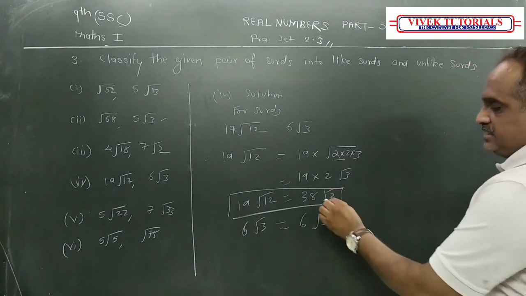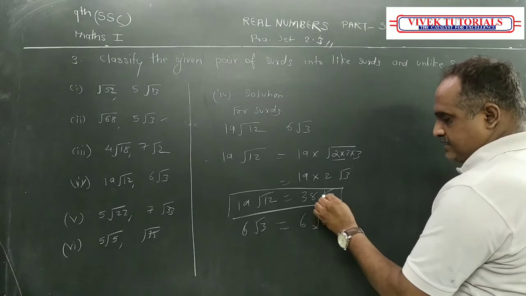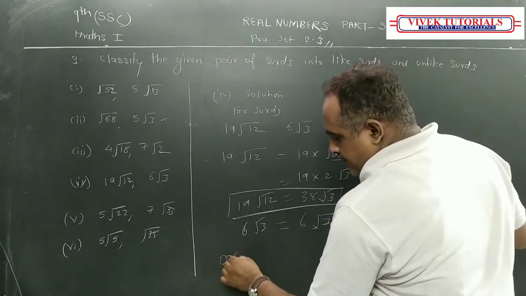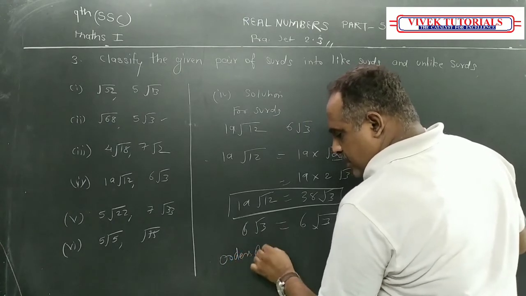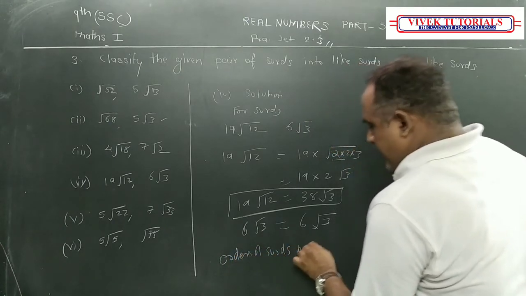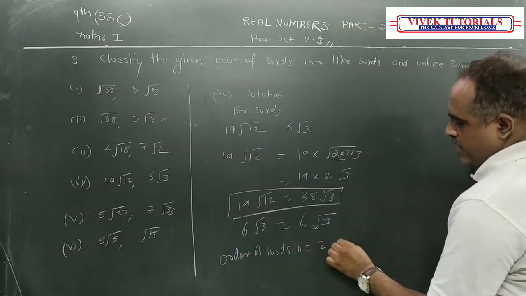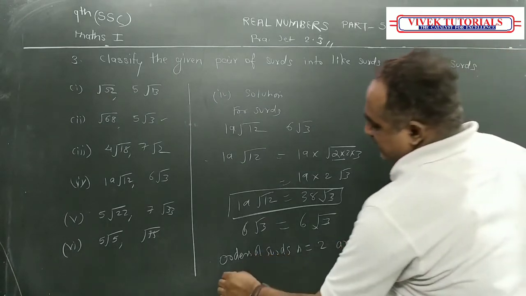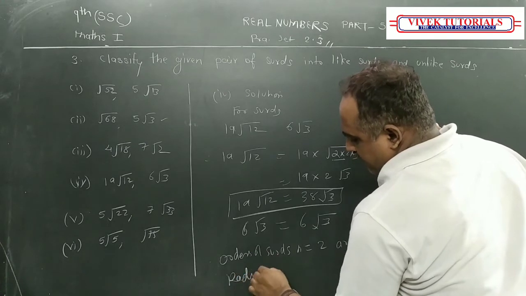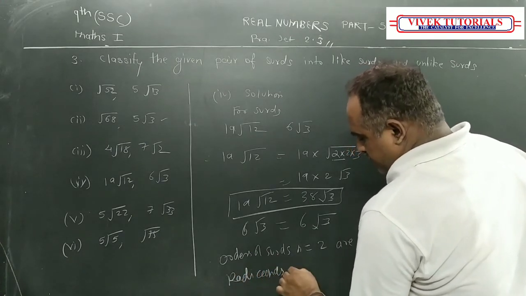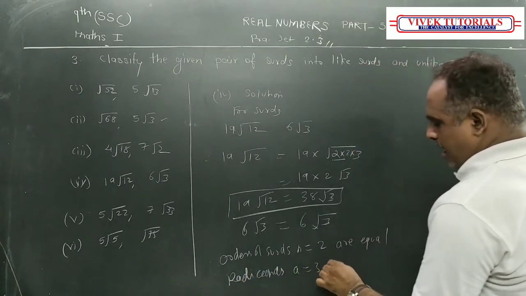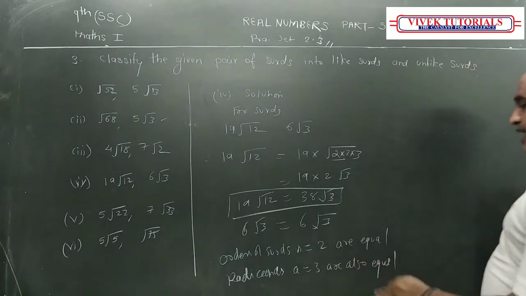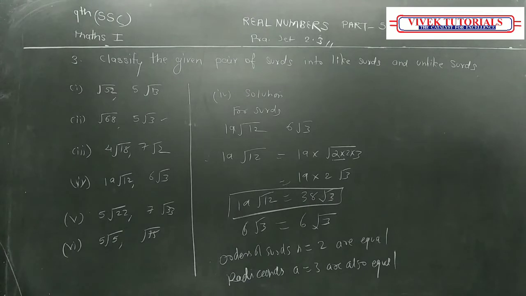See now these are the surds. Is it right? And orders of surds, n is equal to 2. R equal. Radicals, a is equal to 3, r also equal. Radical भी same है, order भी same है.